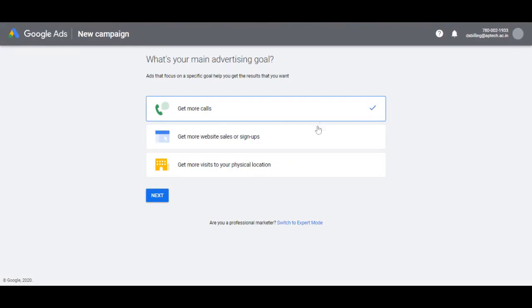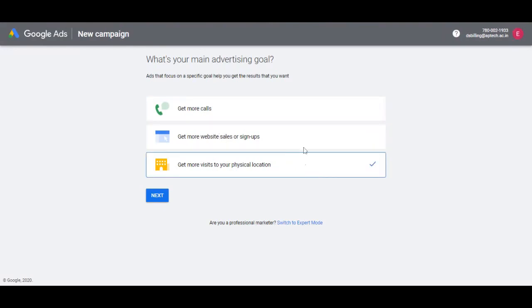Now there are a few things that we can select and add like goal, keywords, ads, etc. at the account creation stage itself through this guided tour. However, for easy understanding, we will just learn how to create an account now. We will add the other elements later on after we have set up the account.